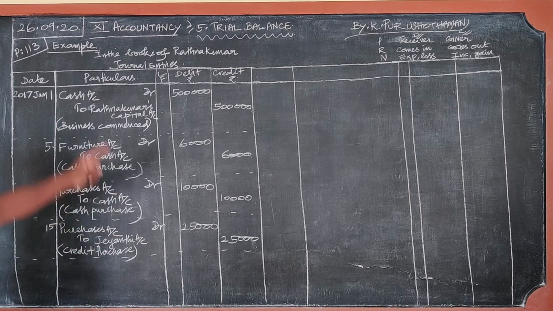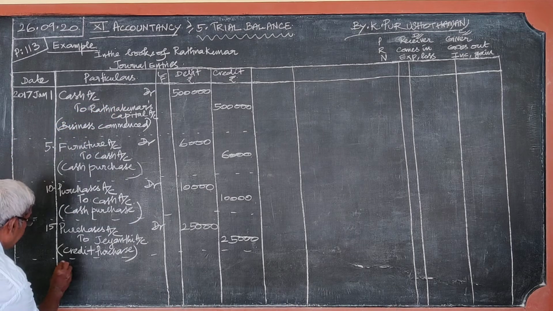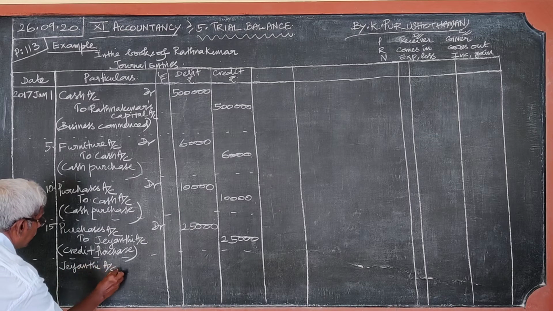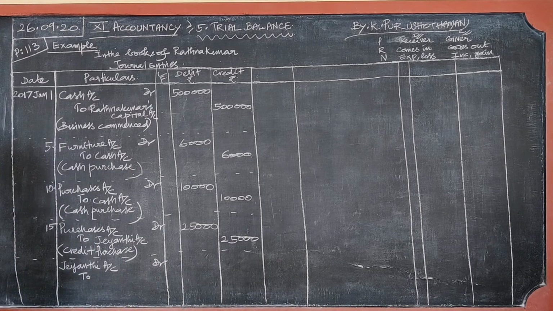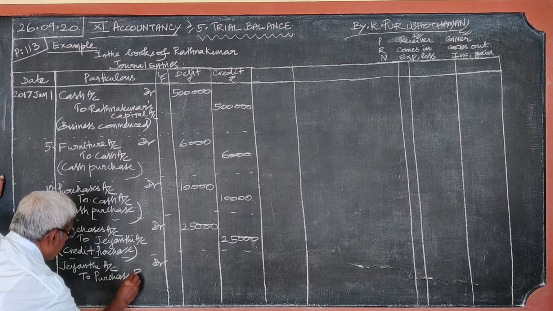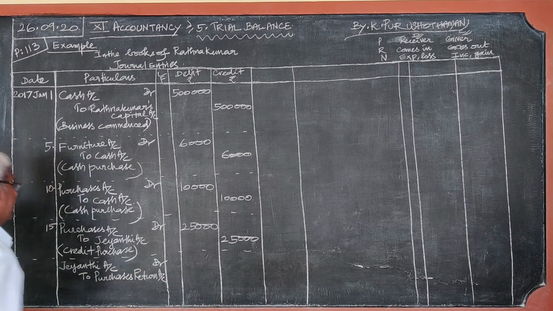In this case, first rule, when goods are returned to Jayanti, debit the receiver. Who is the receiver? Jayanti is the receiver. So, Jayanti account debit. To what? What goes out? Goods go out. When goods are coming in, purchases account debit. When goods are returned, when goods are going out, purchases return account debit. Purchases return account. This is creditor.